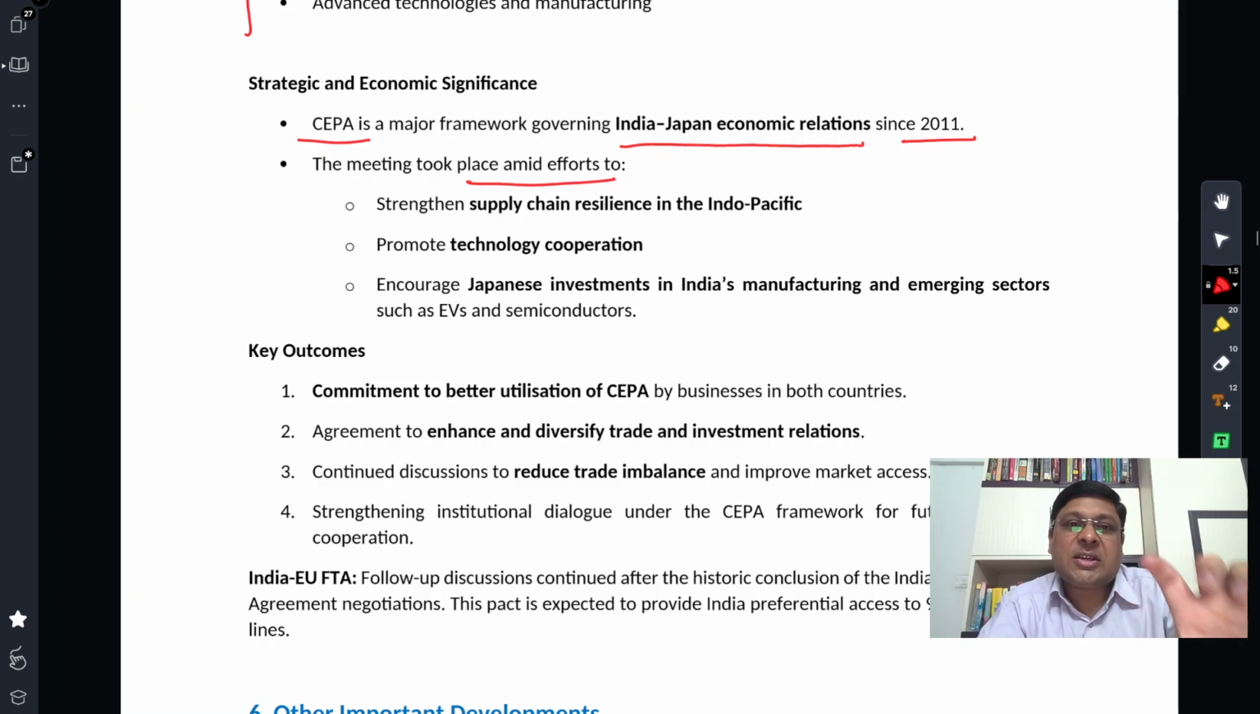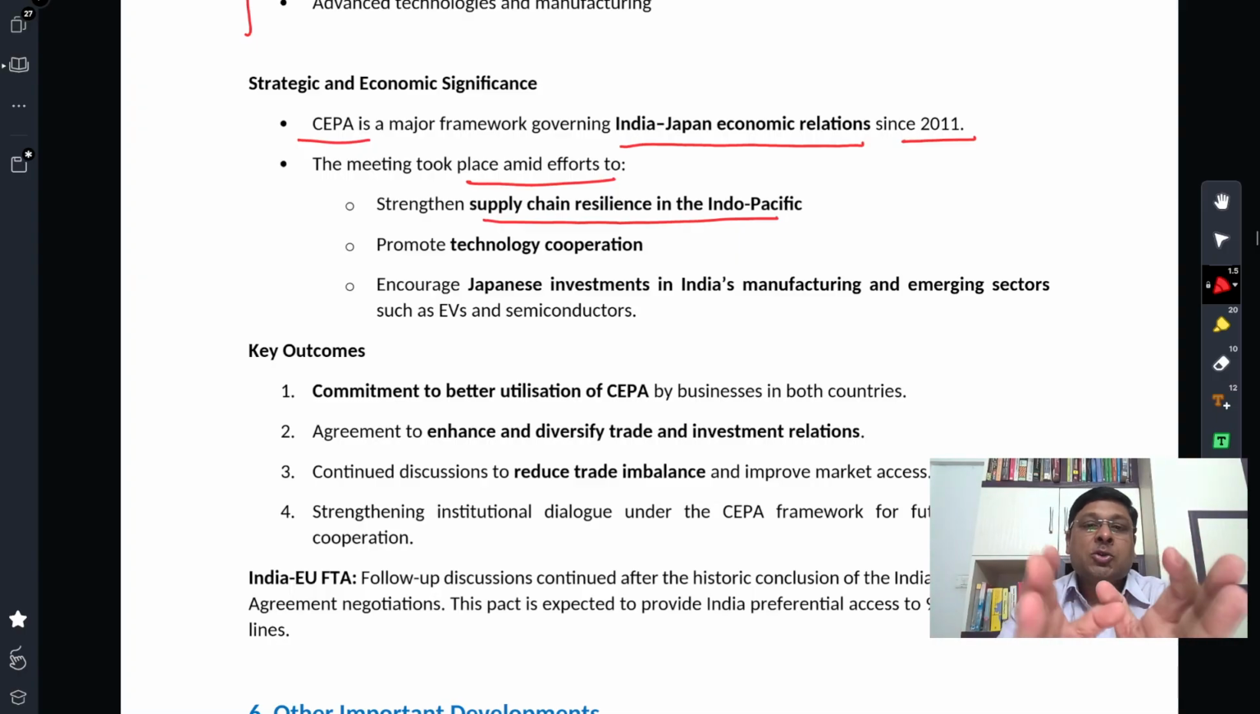The meeting took place amid efforts to strengthen supply chain resilience in the Indo-Pacific. Now, I should not be required to again explain why supply chain resilience has become important since the COVID-19 pandemic. I have explained that, that's why I'm going through it briefly, right? So, supply chain resilience is one sensitive topic.